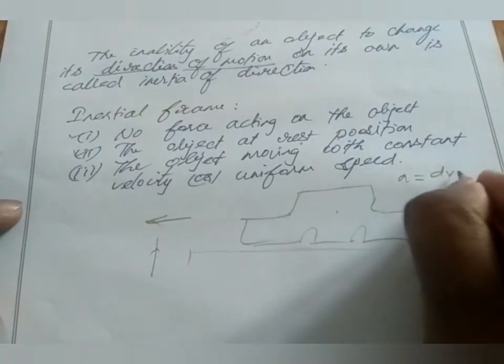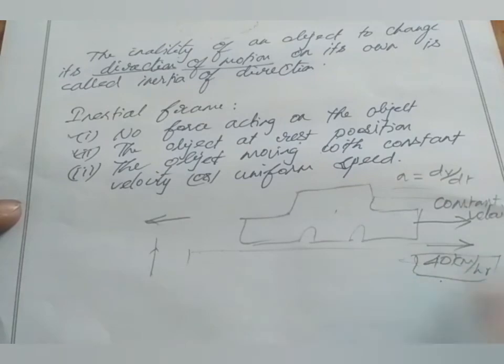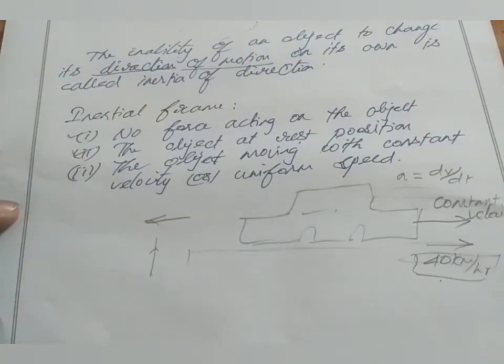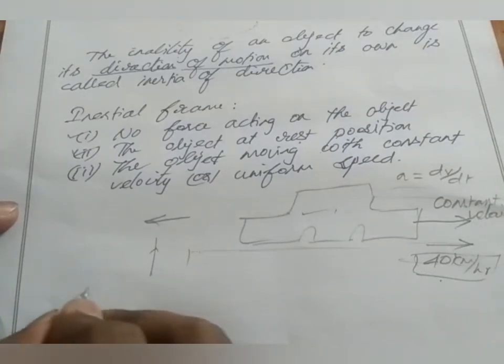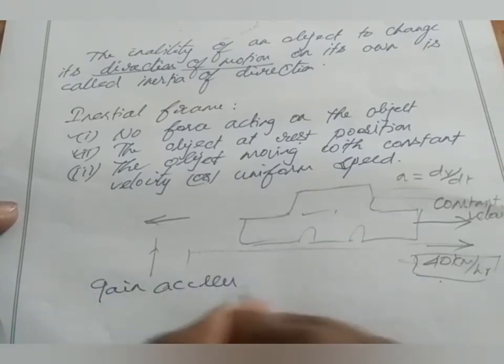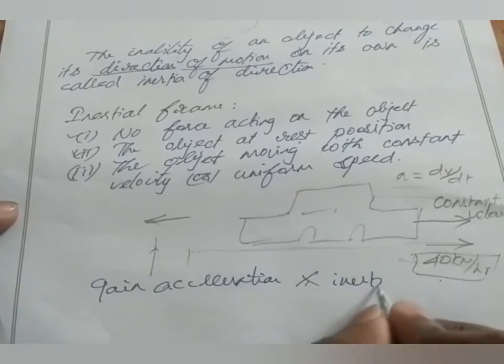Change in velocity with respect to time. If the car is moving with acceleration, now the car is not taken as an inertial frame. So if a body gains acceleration, it does not belong to an inertial frame.